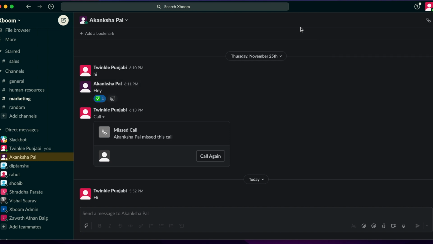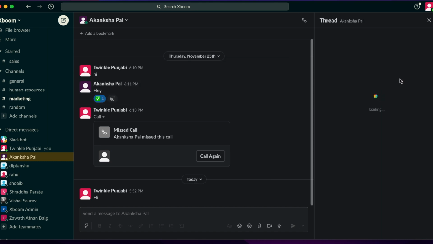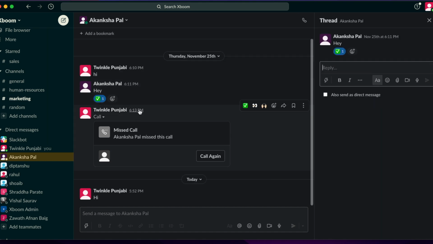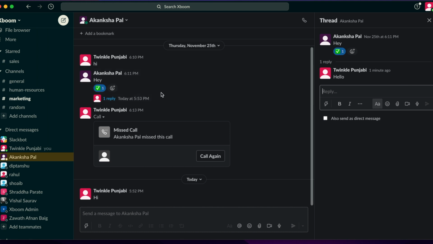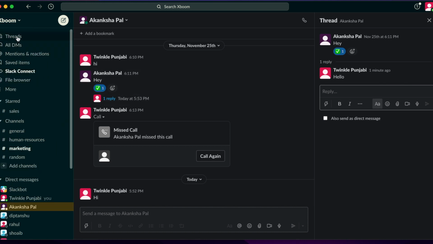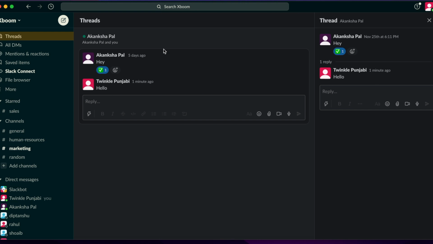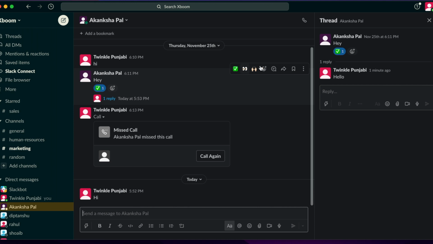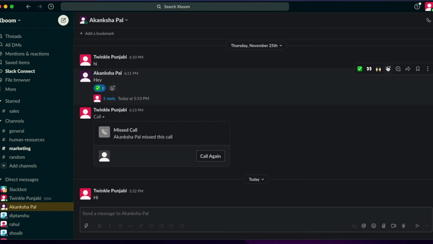Then coming to your next options, reply and thread. This is a very nice feature where it literally takes the message and creates a thread out of it, so you are not lost. The conversation keeps going on, but you can reply back to the thread, and that thread is also available in the sidebar under something called Threads. So you will never really miss out on any important message, and you can have your threads right here, whether you need to reply to a certain task or a certain email or anything. Then of course you can share the message, you can save the message, and there are many more actions.